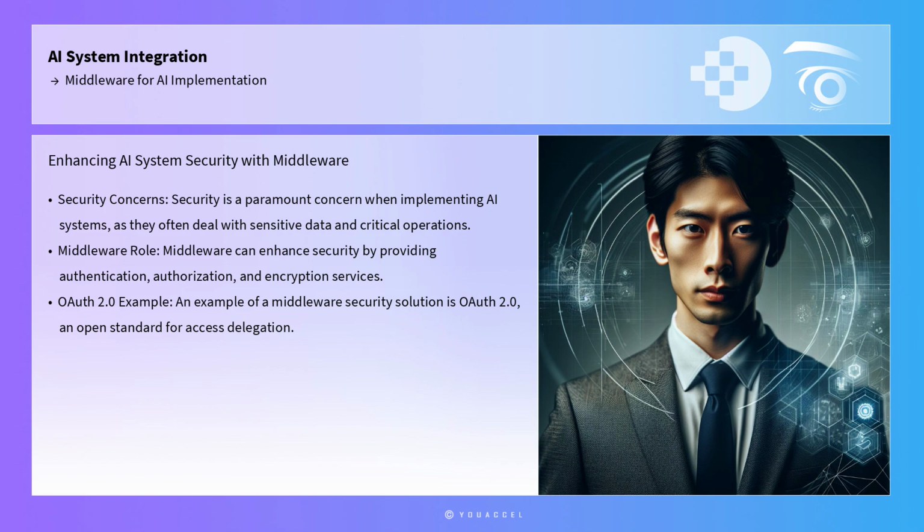By implementing OAuth 2.0, organizations can ensure secure communication between AI systems and other applications or services, reducing the risk of data breaches.